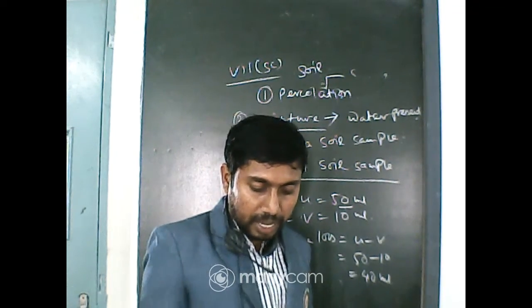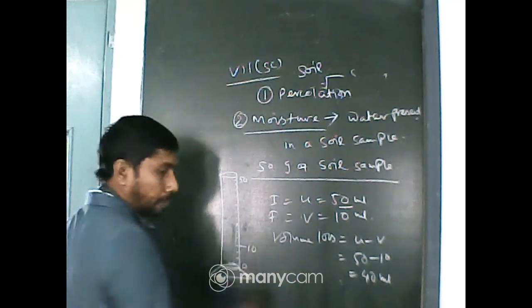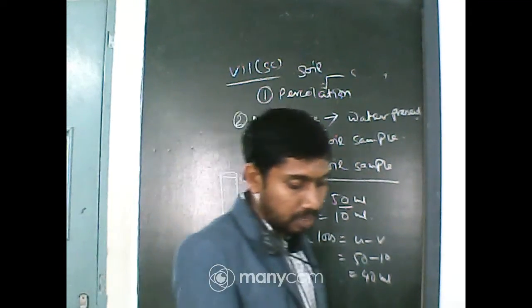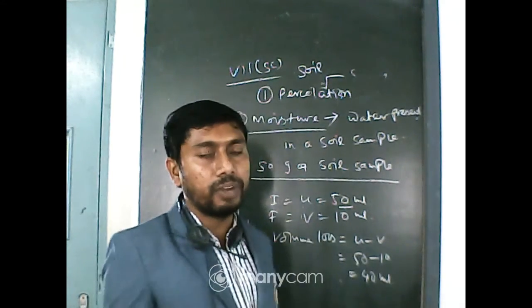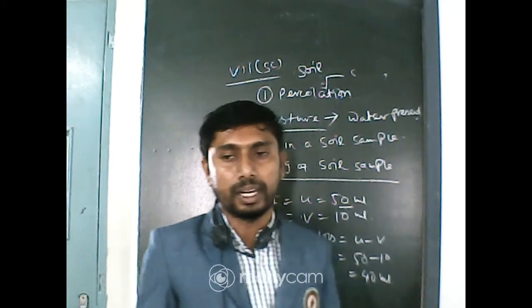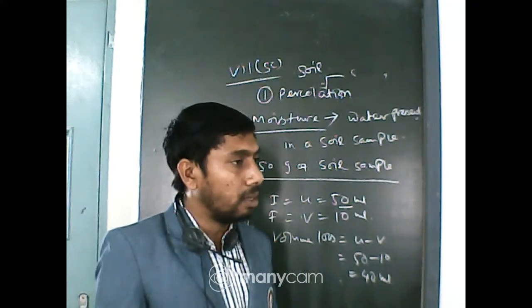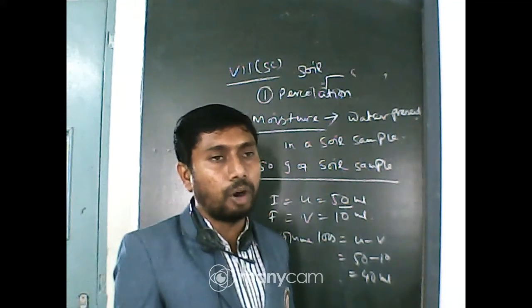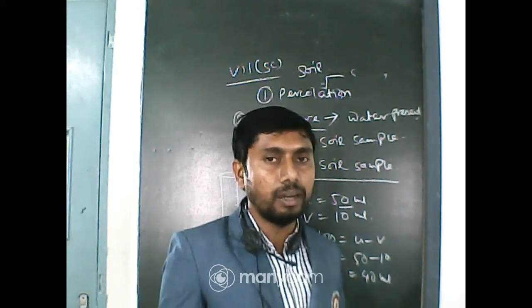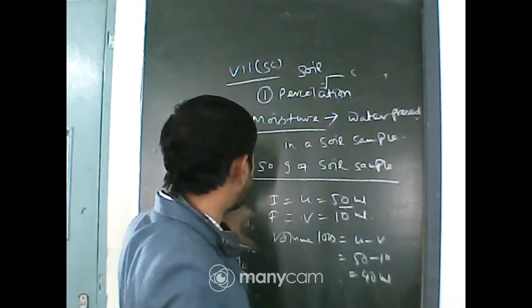Now the activity 9.6: take a plastic funnel. The picture is also shown on the next page, and it is covered with a filter paper. There is a particular technique to place the filter paper on that funnel. Then take 50 gram of different soil samples, pour it there and add water dropwise.